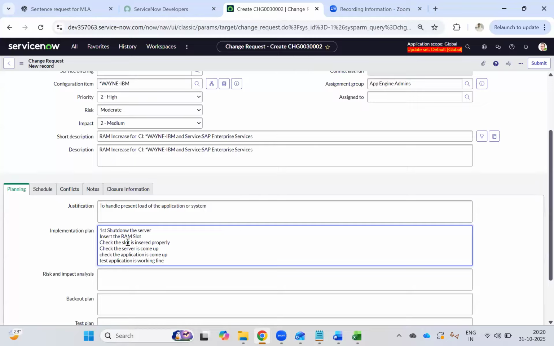So these are the steps which we will follow in the implementation. Okay, while implementing any change.